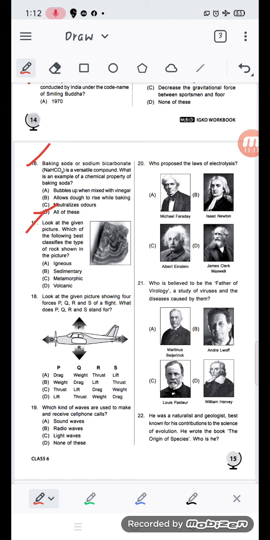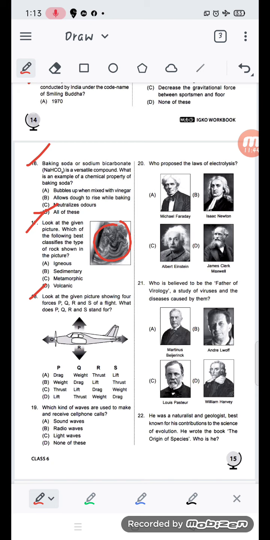Question number 17. Look at the given picture. Which of the following best classifies the type of rock shown in the picture? Is it igneous, sedimentary, metamorphic, or volcanic? It is a sedimentary rock.